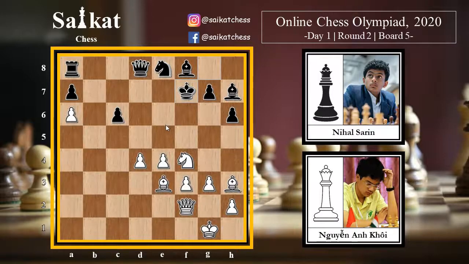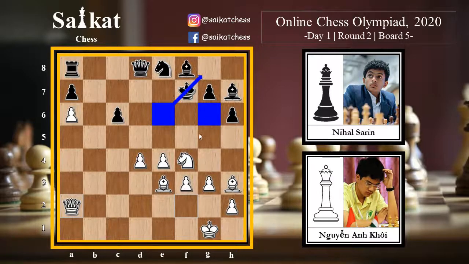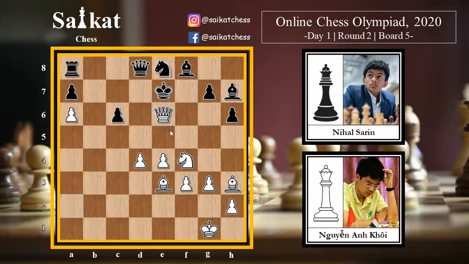Well, it is not just the best move, rather it's a winning move, which is queen a2 check. Now this diagonal is defended by the queen, and these two squares are defended by the knight. So the only two choices for the king to go are e7 and f6. e7 is instantly losing, because queen e6 is simply checkmate. And if king f6, then also queen e6 check.